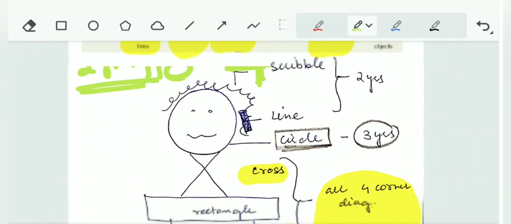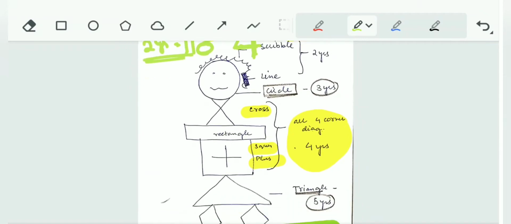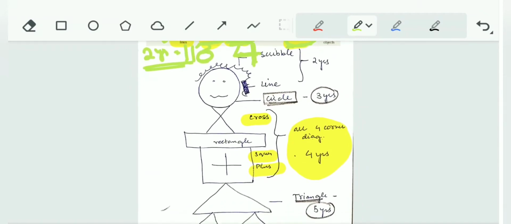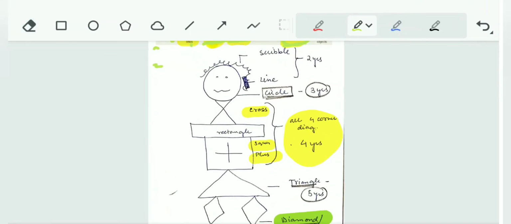Now let's see this again. You can draw this diagram, and this will help you memorize all the chart. Okay, let's see, this is a child I have drawn. The face is the circle. Above this face there is hair. So scribble at 2 years and parallel lines.